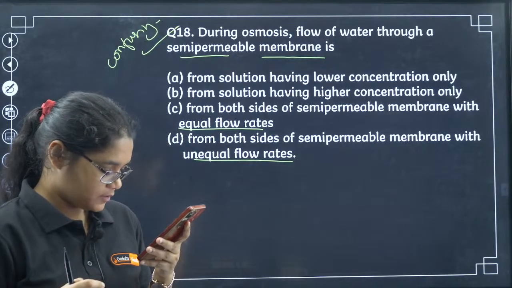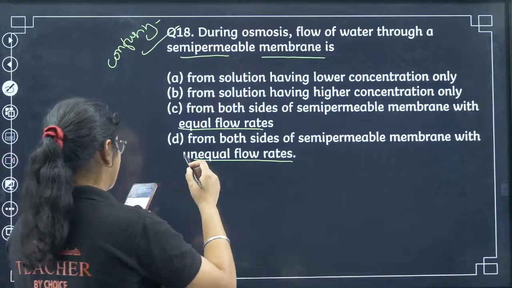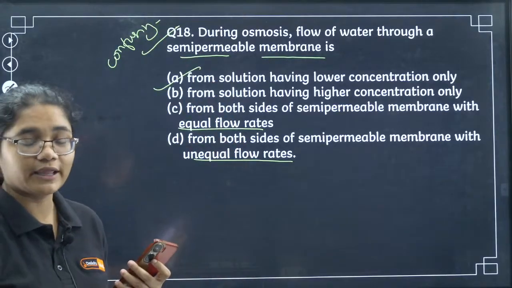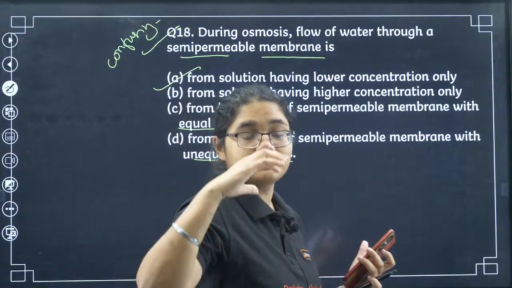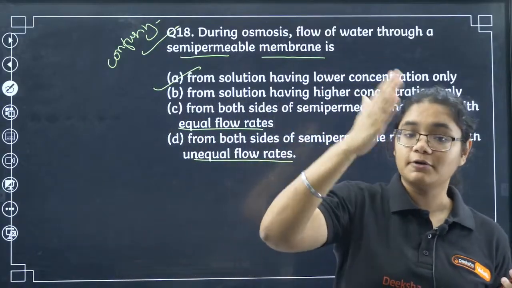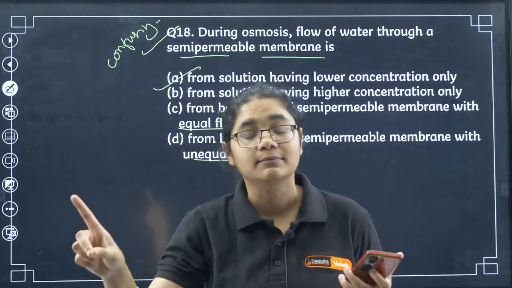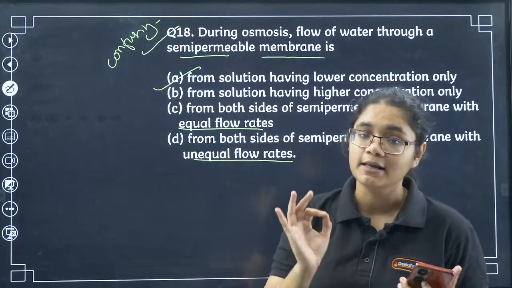Okay. Yes, those saying A, that is absolutely correct here: from the solution of lower concentration. When you have lower concentration, it means you have more water there, so from that side to the higher concentration side, the water or the solvent will move through the semi-permeable membrane.